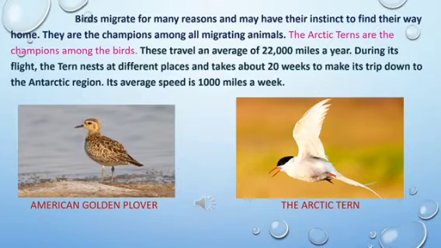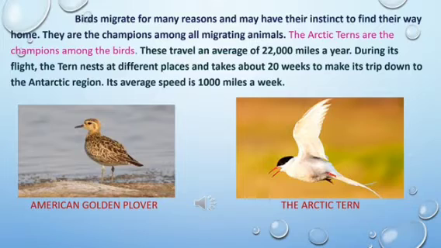Birds are said to be champions among all migrating animals. The Arctic terns are the champions among the migrating birds. You can see the picture of Arctic tern here below. So they are the champions among all the migrating birds. So what is special about this bird is it travels an average of 22,000 miles a year.